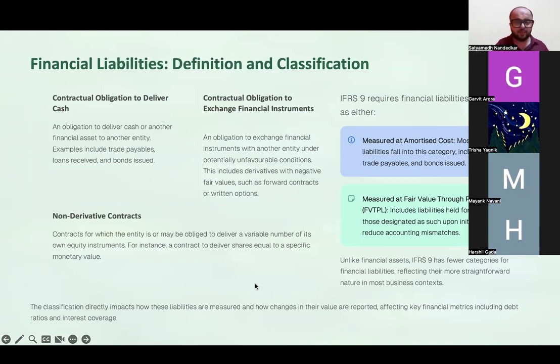Now, what are financial liabilities? Financial liabilities would basically include three things. If financial asset was a contractual right to receive cash, a financial liability is a contractual obligation to deliver cash to another entity, which means a creditor, a trade payable would get classified as a financial liability. Contractual obligation to exchange financial instruments under conditions that are potentially unfavorable. We discussed the Pokemon cards example where it was in my favor to exchange the assets and I was getting the fairer end of the deal.